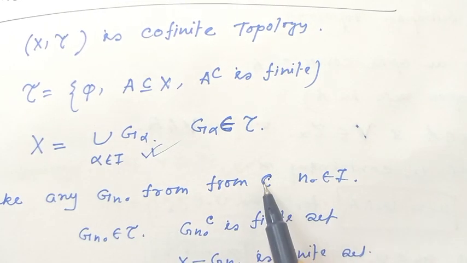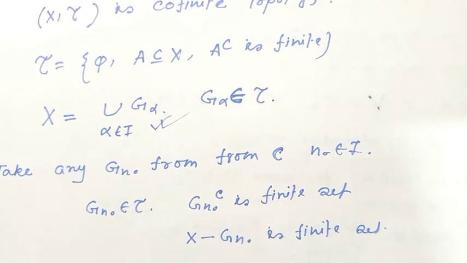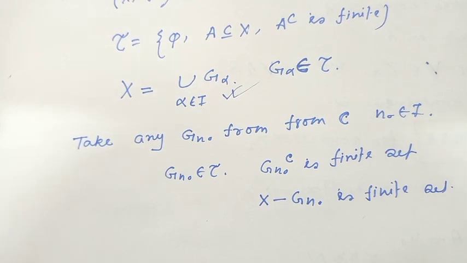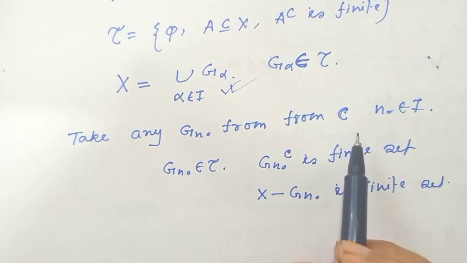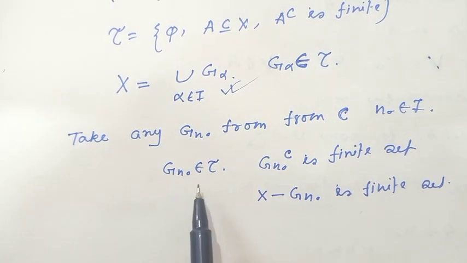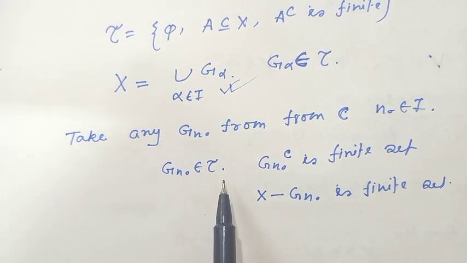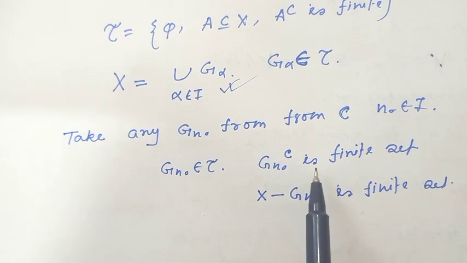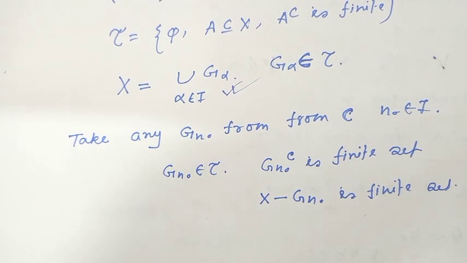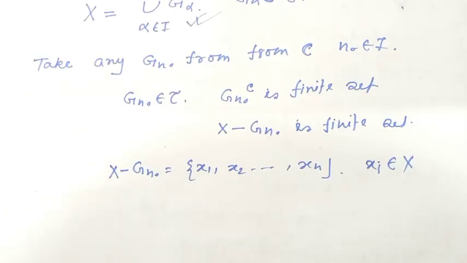Consider this collection is C, and alpha naught belongs to I. Now consider one fixed G alpha naught from this collection C. Then obviously G alpha naught is a member of tau, and since it is a member of tau, the complement of G alpha naught is a finite set. That means X minus G alpha naught is finite.